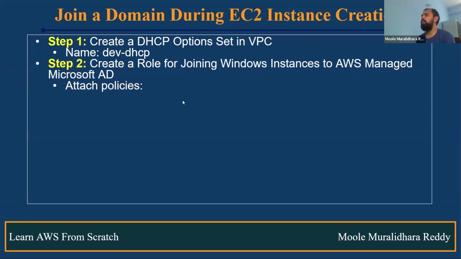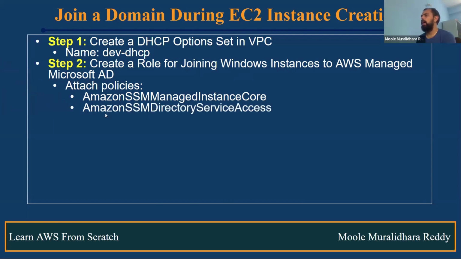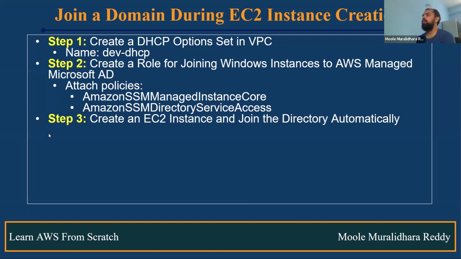For that, we have to attach these two policies. One is AmazonSSMManagedInstanceCore, and the second one is AmazonSSMDirectoryServiceAccess. These two policies need to be attached when you are creating the role. You can give the role name dev-domain-join-role. Okay, fine. Now what you have to do?